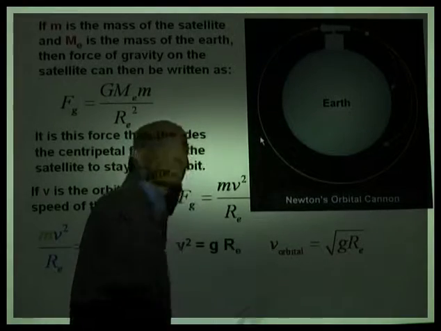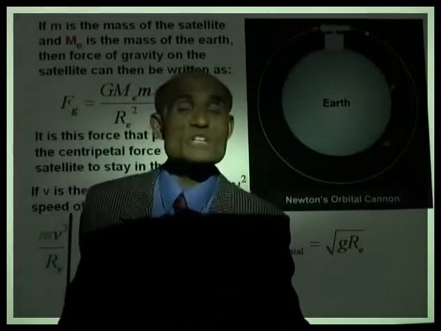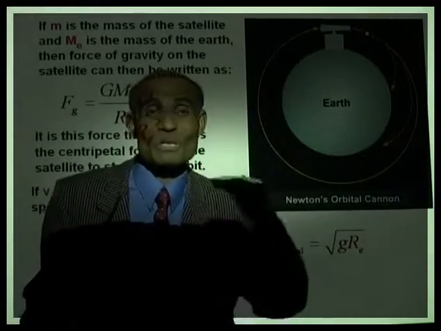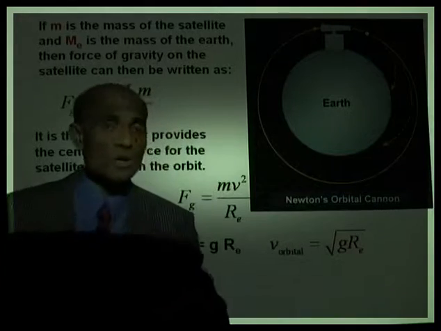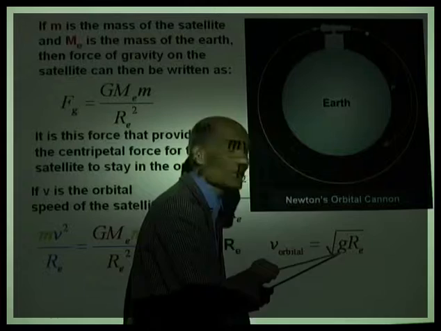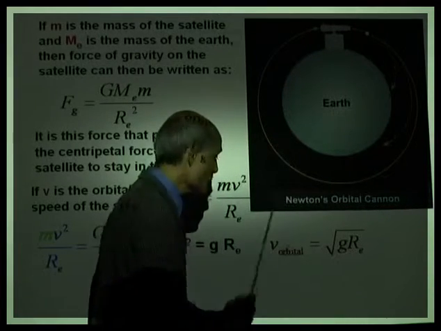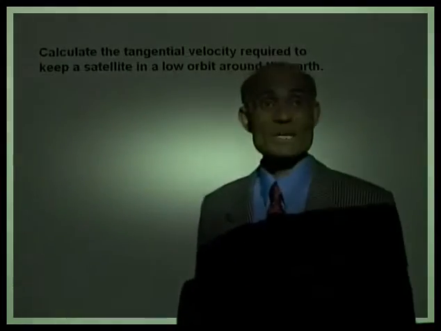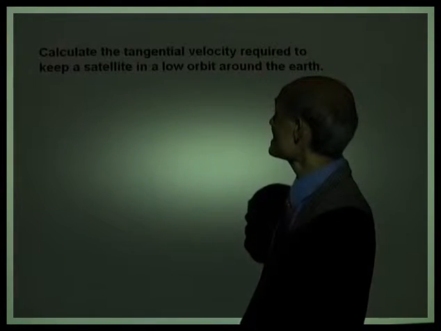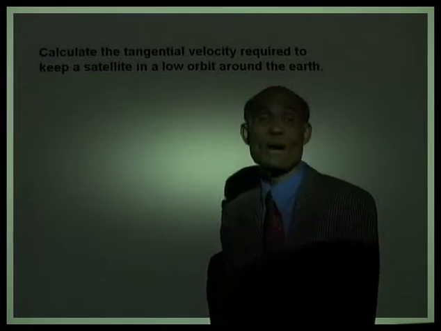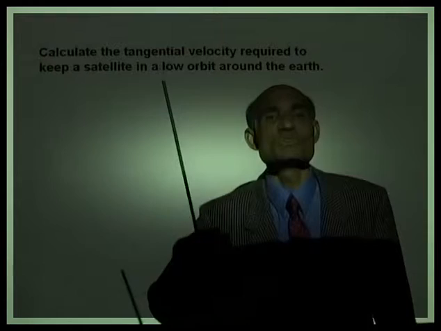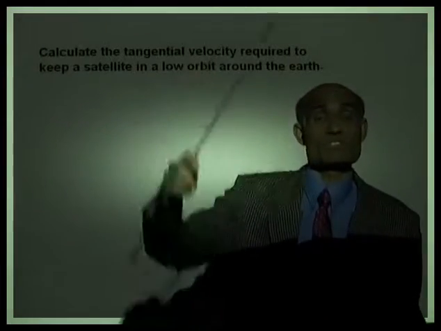The orbital speed, the speed that is necessary to keep an object in a low orbit, I'm not talking about a high orbit, in a low orbit is square root of gRE. We know the value of g on the surface of the Earth. We know the radius of the Earth. Therefore, we can calculate the orbital speed. Calculate the tangential velocity required to keep a satellite in a low orbit around the Earth. Look at that low orbit. Low orbit means you can use the radius of the Earth as the distance.